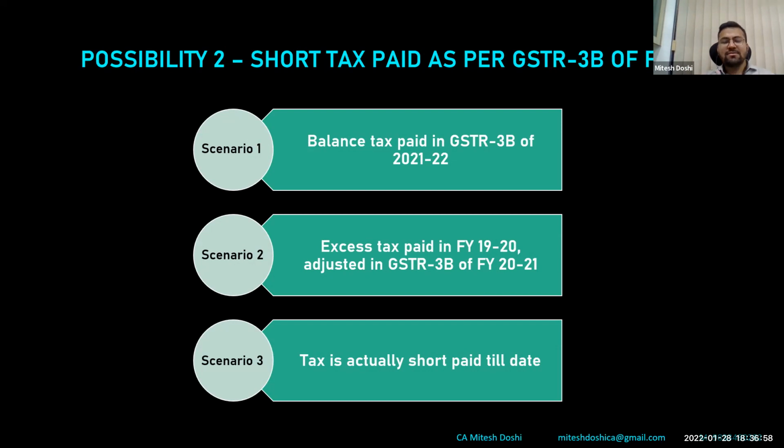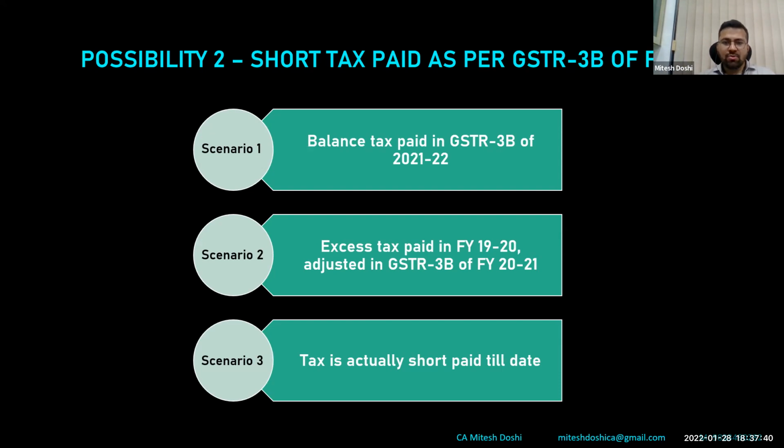There can be a possibility that the balance tax has been paid in subsequent years' 3B from April 21 to September 21, or it could be that excess tax paid in financial year 1920 has been adjusted in 3B of 2021. So I have paid 110 rupees in 1920, so I have paid 10 rupees in excess. So I've adjusted that while filing 3B of April 2020, and reduced my liability to that extent. So ideally, that 10 rupees has been reduced from total 3B. So the annual 3B says only 90 rupees has been paid, whereas my books say 100 rupees is payable. So this could be a scenario where I have adjusted the excess paid of last year in this year.